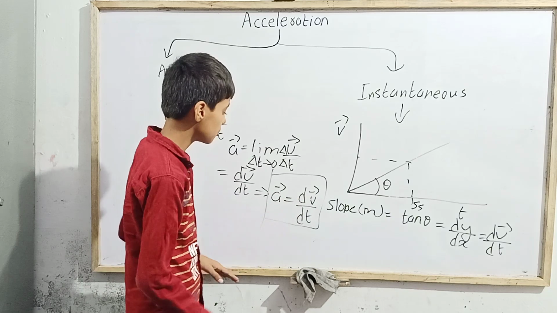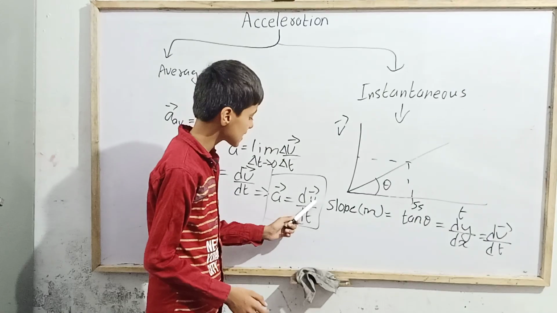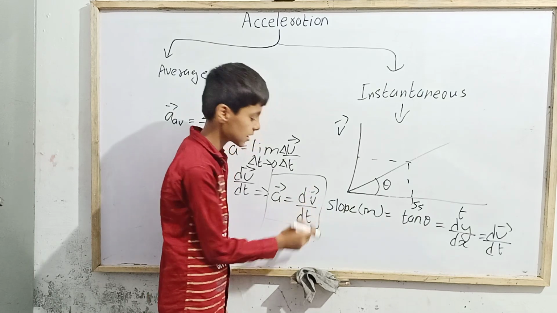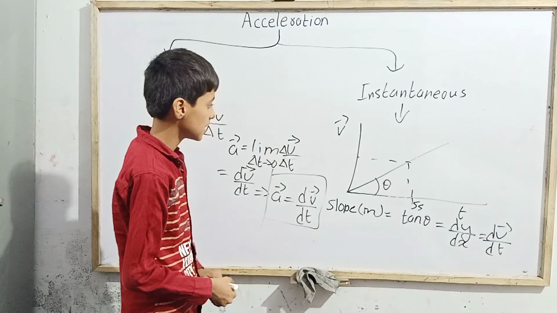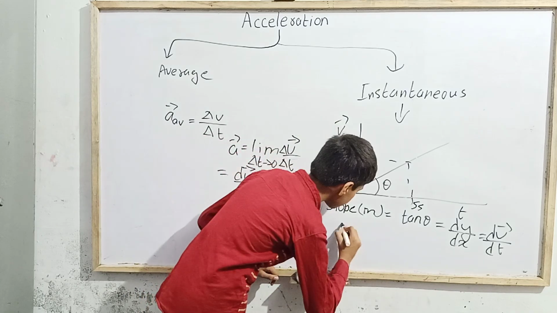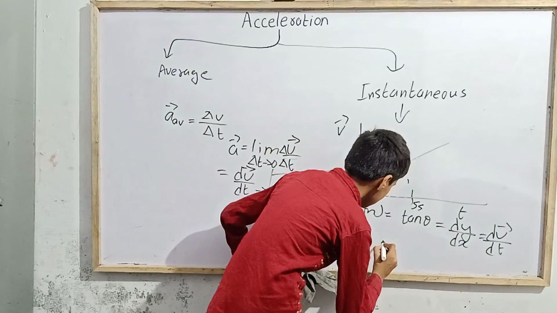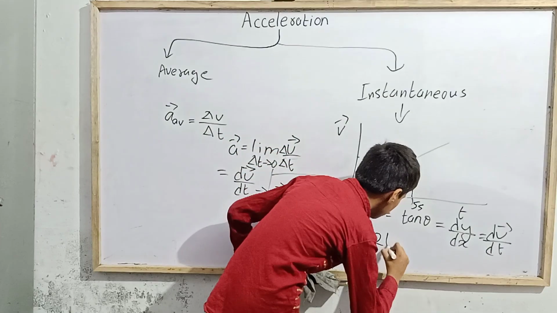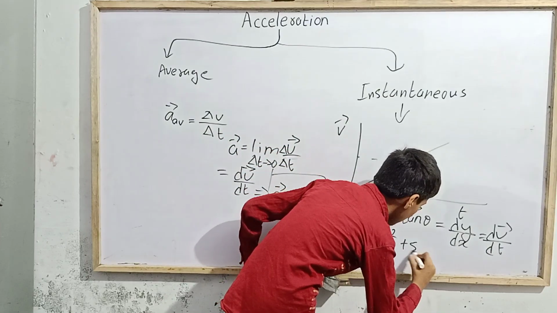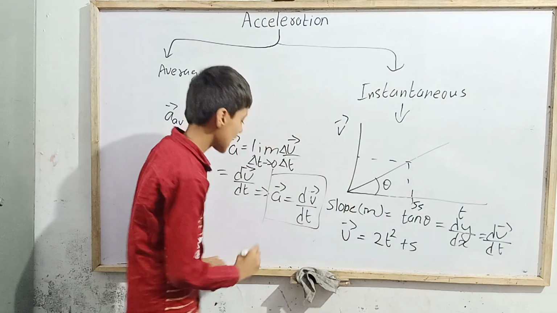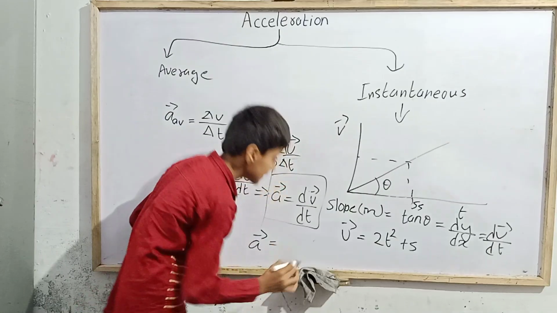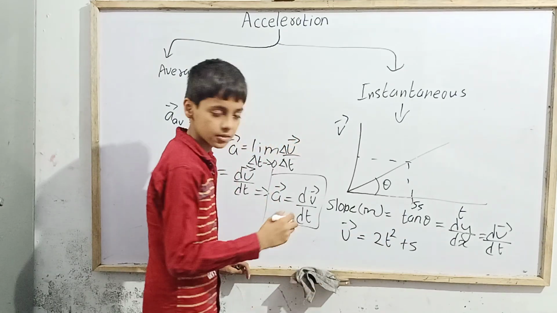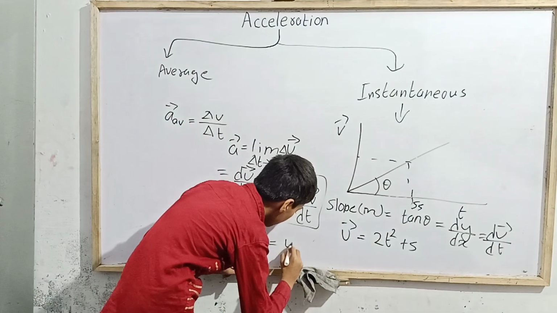Imagine I am giving you that v is a function of t. Then what we do is differentiate v with respect to t, and finally we get the acceleration. Just like, let us take vector v equal to 2t² + 5. Then what is the acceleration? Vector A will be the differentiation of it with respect to time. So this power will come down and be decreased, and here it will be 4t.